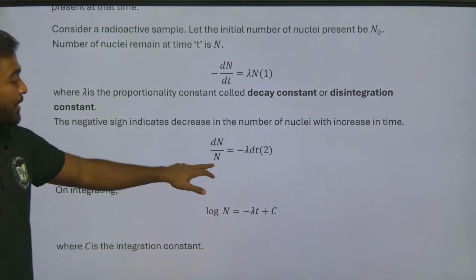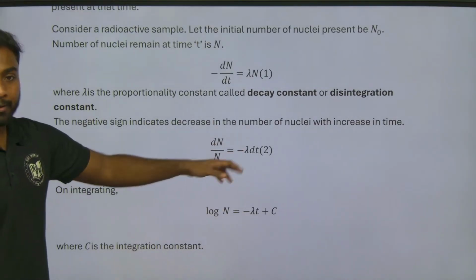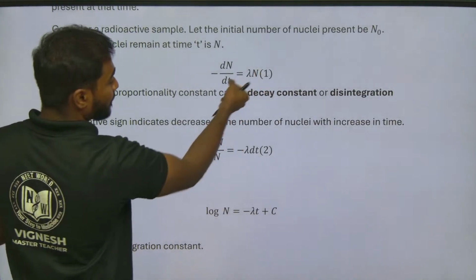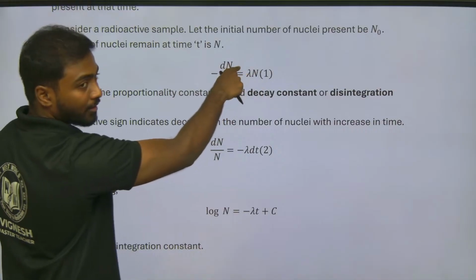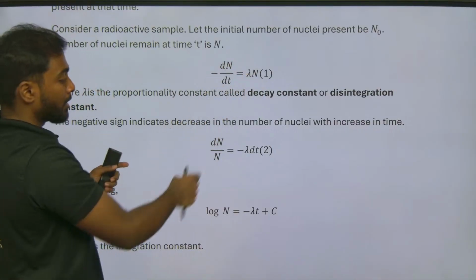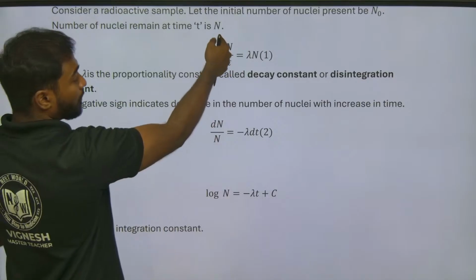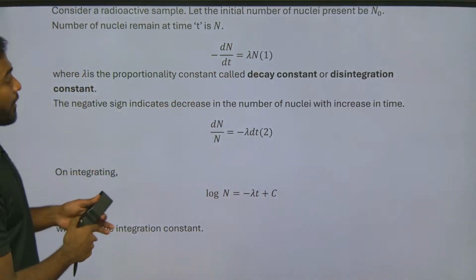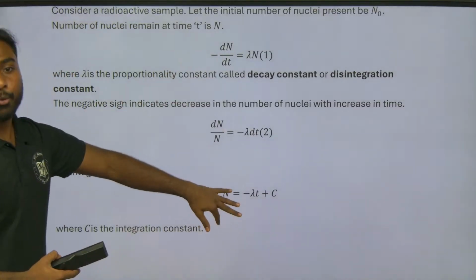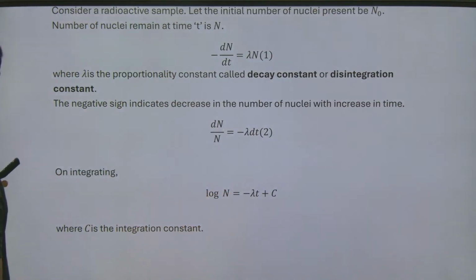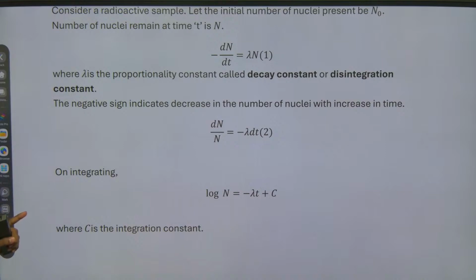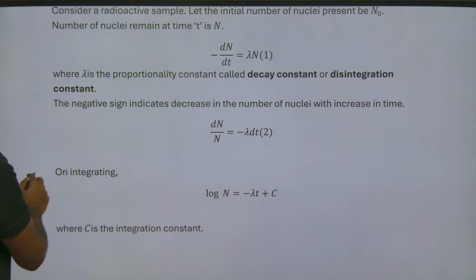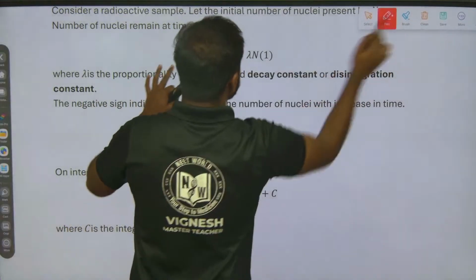So dN by N will be equal to, why have we taken it like this? With respect to N we are differentiating, and here we are doing dN by N, and with respect to N we are integrating. If we integrate that, we will get the equation. Let me take a pen and explain properly.